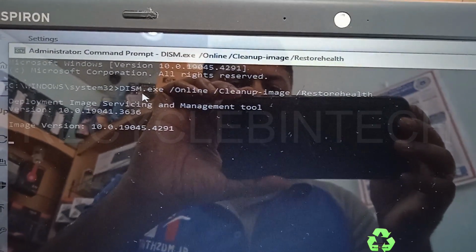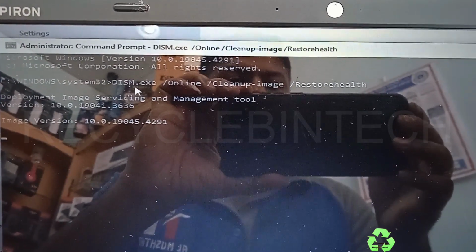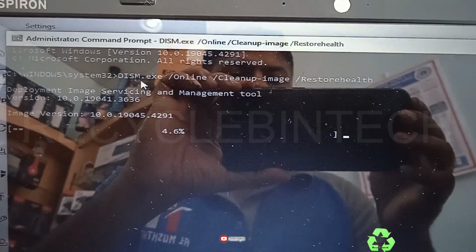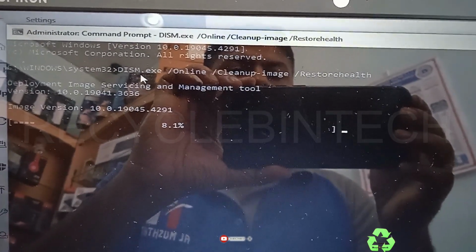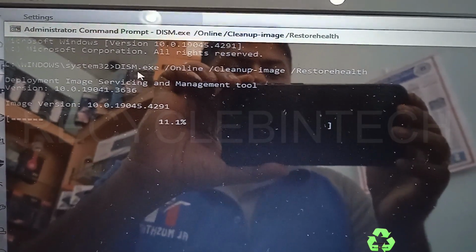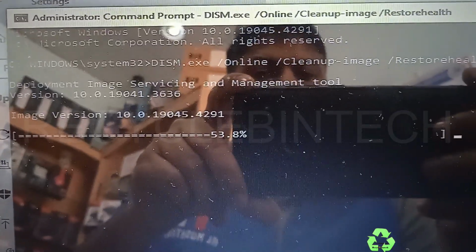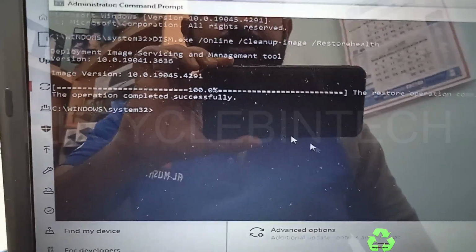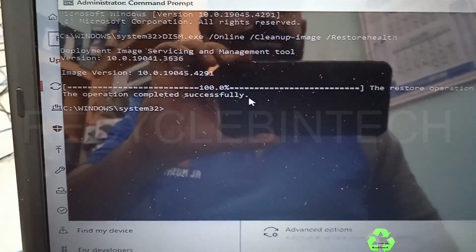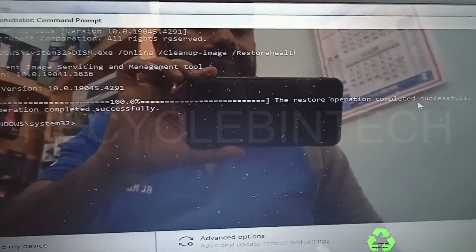It will take a little time. See, it's now running. You have to wait till the process is completed. Now the process has been completed. You can see here 100%. The restore operation completed successfully.